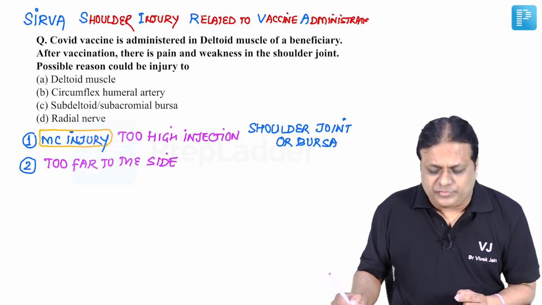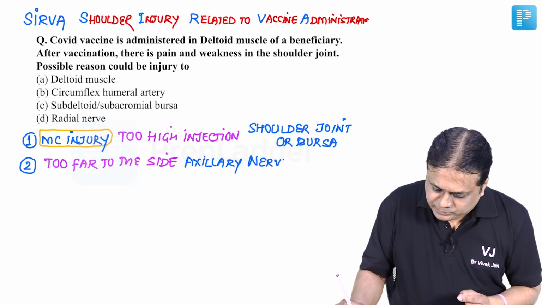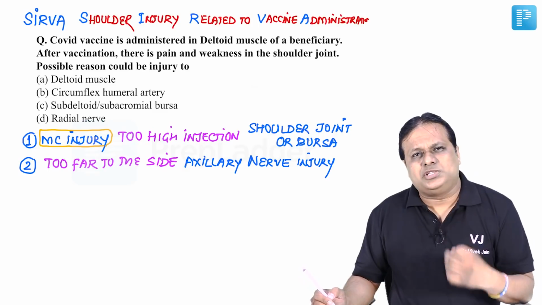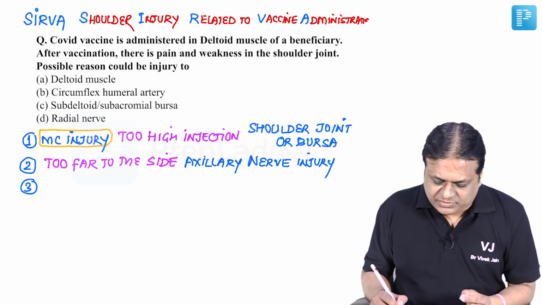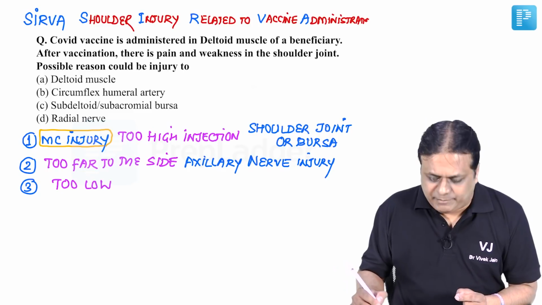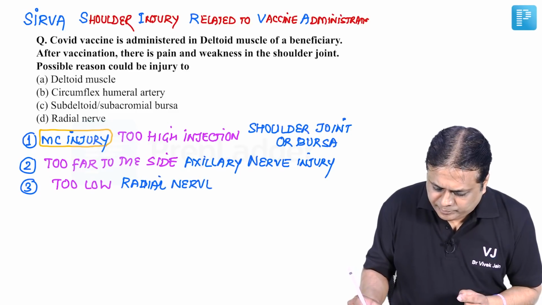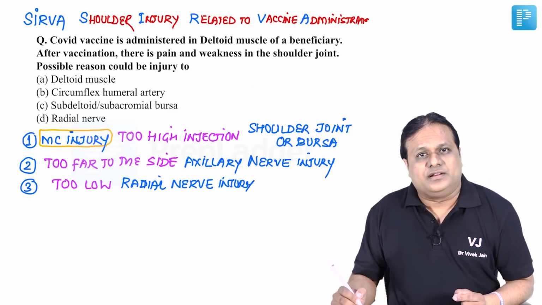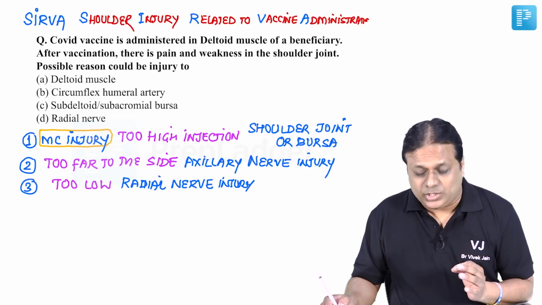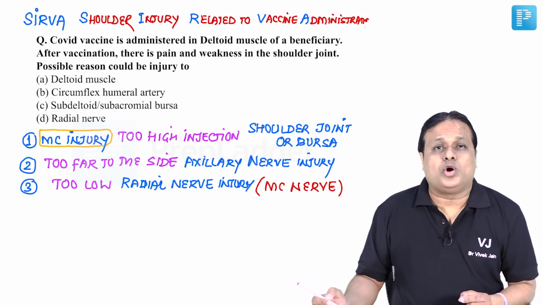Here there is a possibility of injury to the axillary nerve. Third possible site of injury, if the injection is given too low on the deltoid, there is a possibility of damage to the radial nerve. Friends, please remember, when we look at nerve injuries due to intramuscular injection in the deltoid, then definitely the radial nerve is the most common nerve injured.